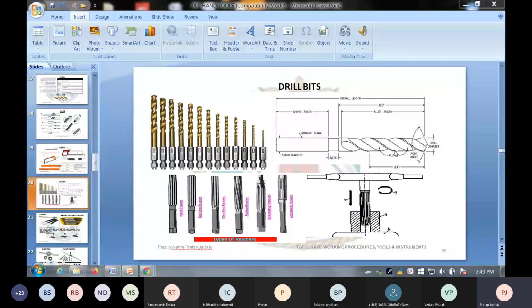I'll tell you about the drilling machine. I hope you understand. Drill bits you get of different diameters, and the size of the drill bit is engraved on the shank of the drill bit, either in millimeters or in inches. Depending upon the size of the hole you want, we select the drill bit and we drill a hole. That's what we call the drill bit.